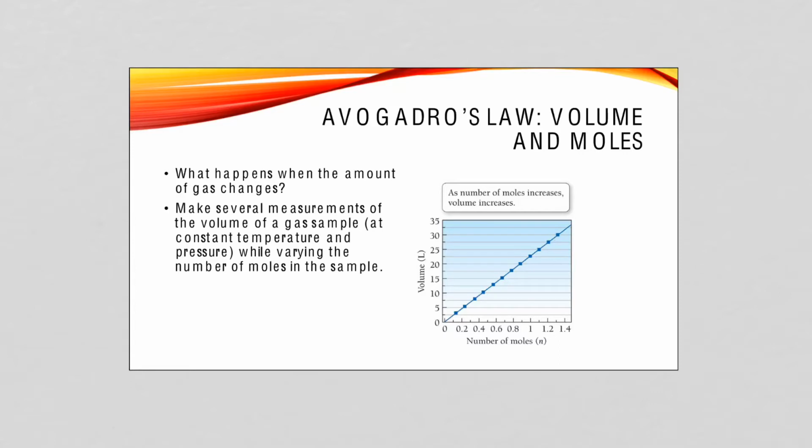This is probably the most straightforward law to understand because we've all experienced this. Just blowing up a balloon, the simplest example we can have. If we put more gas in, the volume gets bigger. So the basic idea of Avogadro's law is if you add more moles of gas at a constant temperature and pressure, so as with the other laws, we always keep the other two constant, then the volume will go up. So we have a direct relationship between the moles of gas and the volume.